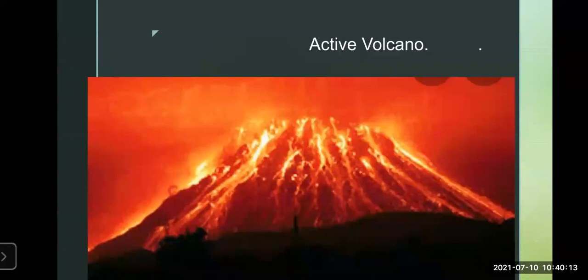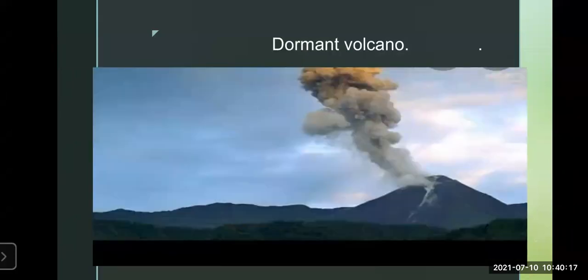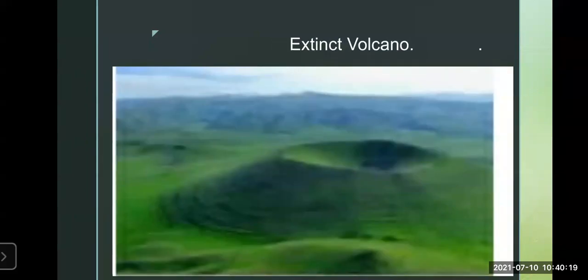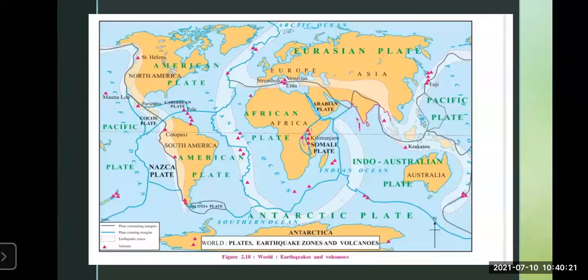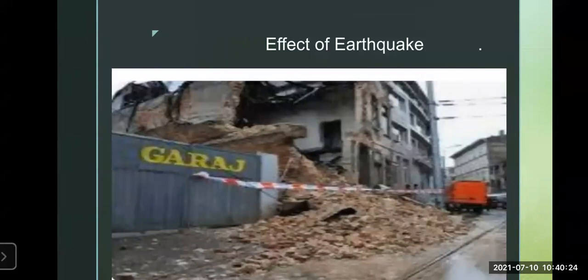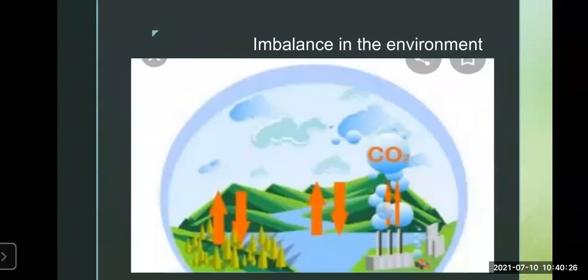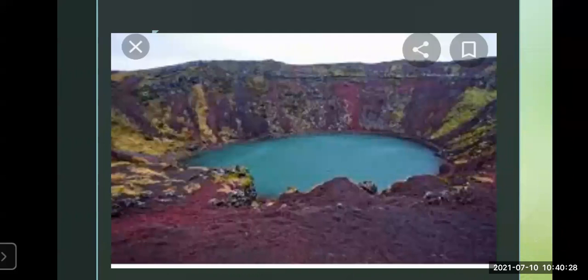According to periodicity, we have seen how it is divided: active volcano, dormant volcano, and extinct volcano. We have seen the minor and major plates. We have seen the effects: imbalance in the environment, destruction of life and property, tsunamis created, and the new land created on dormant and extinct volcanoes.